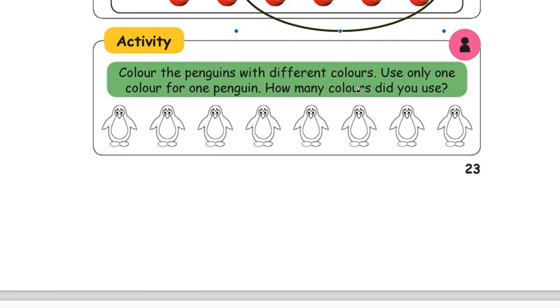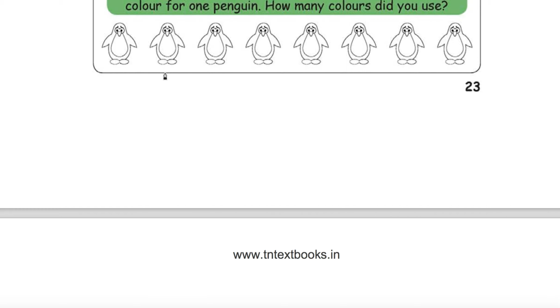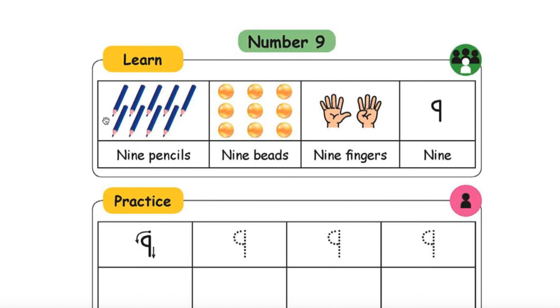Color the penguins with different colors. Use only one color for one penguin. How many colors did you use? 1 2 3 4 5 6 7 8. Let's not waste time on this coloring thing. Okay, let's go to number 9 directly.